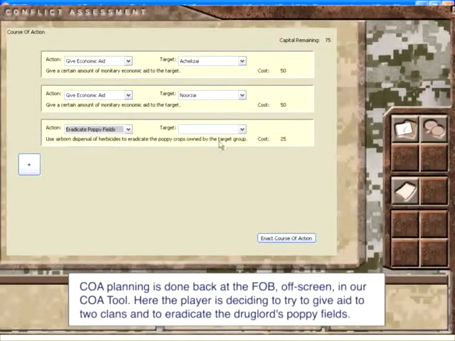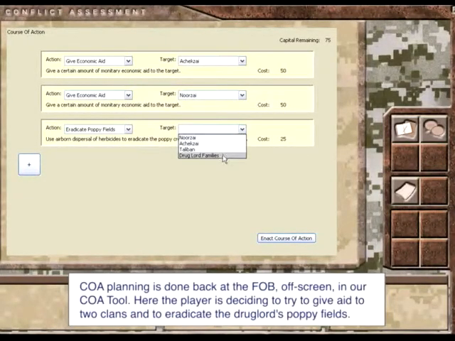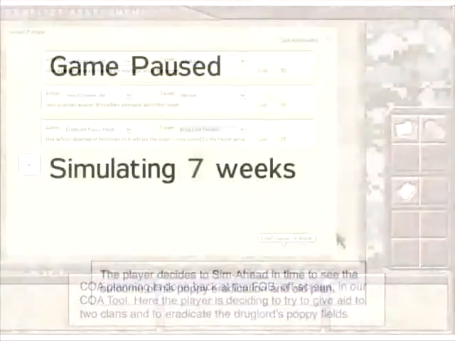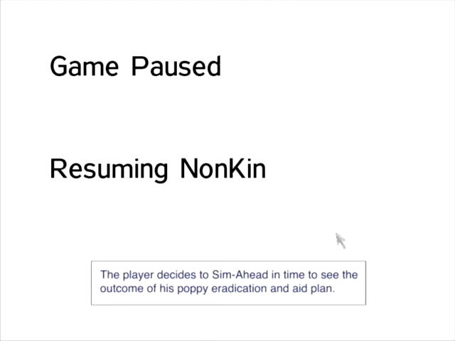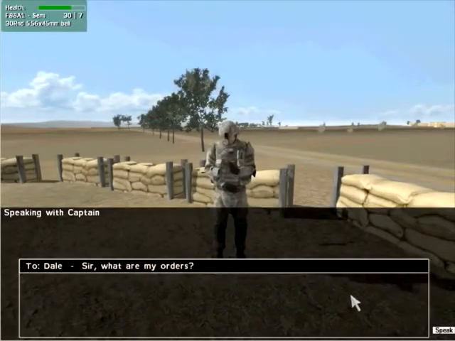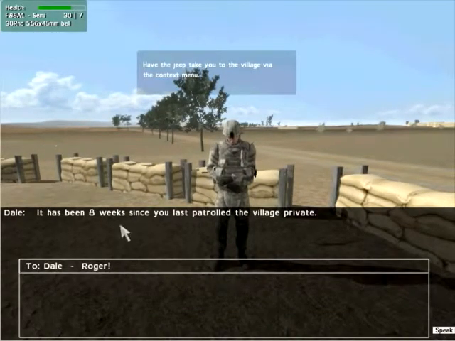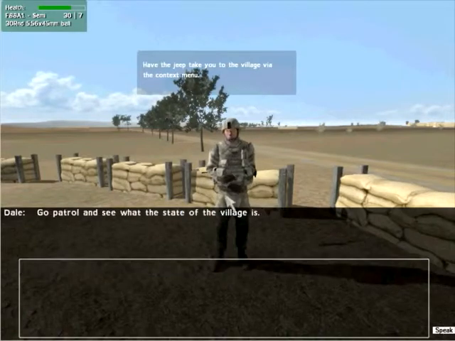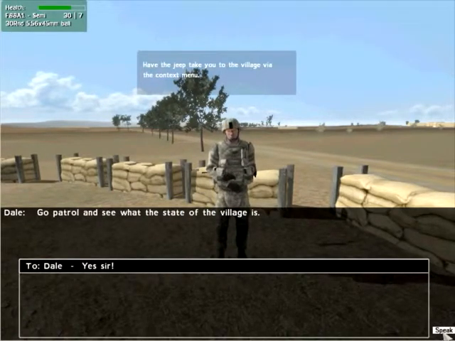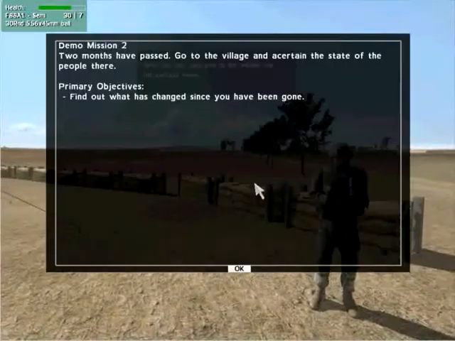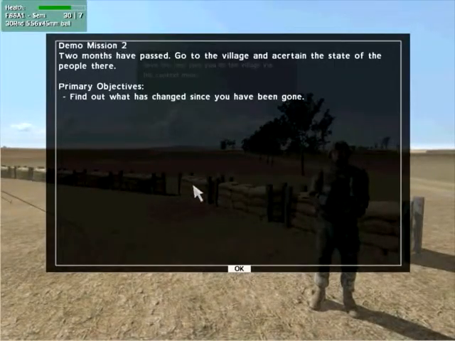COA planning is done back at the FOB, off-screen, in our COA tool. Here the player is deciding to try to give aid to two clans and to eradicate the drug lord's poppy fields. The player decides to sim ahead in time and see the outcome of his poppy eradication and aid plan. The player receives his mission from his commanding officer. His mission is to see what has changed during the intervening period.